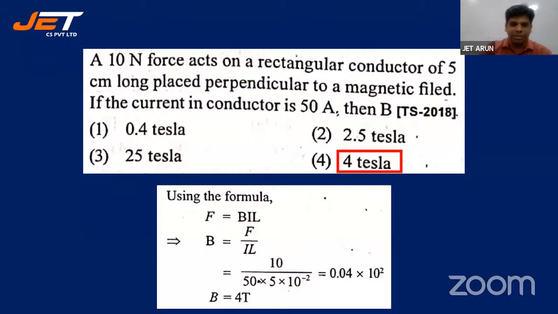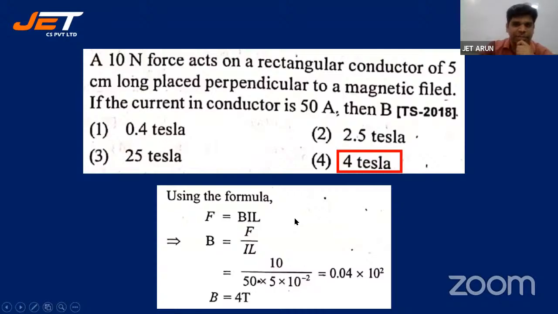So 5 into 10 power minus 2 meters into 50 amperes, which is equal to 4 Tesla. All right. What is the mistake in the calculation? You have used the right equation, but you got the wrong answer. Getting the right equation idea is great, but if the calculation is wrong, the whole effort is lost, students.